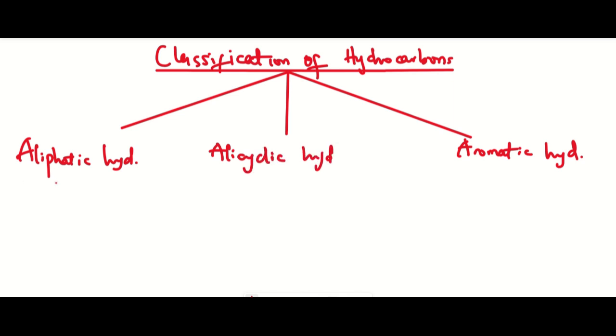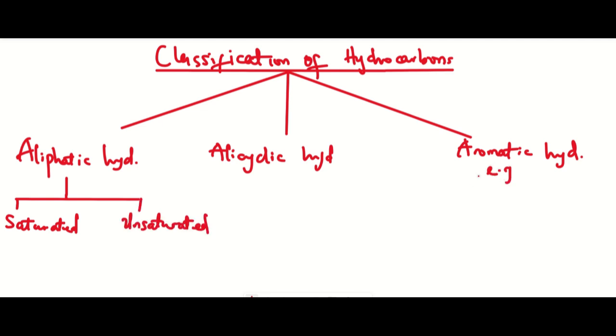Focusing on aliphatic hydrocarbon, it is subdivided into two. We have saturated hydrocarbons and we have unsaturated. For aromatic compounds, we have basically benzene and its derivatives.